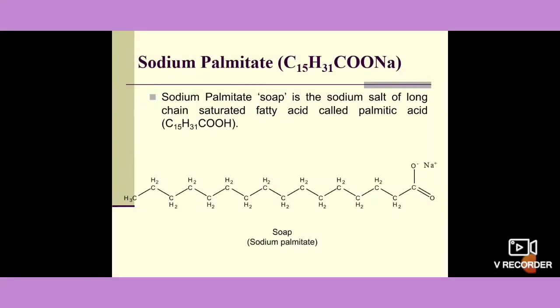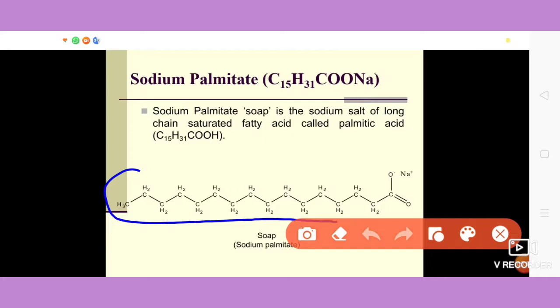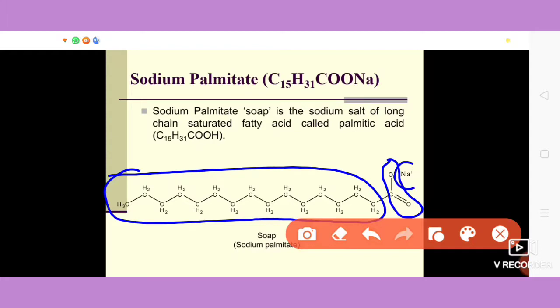Next example is sodium palmitate. Sodium palmitate soap. This is the sodium salt of long chain saturated fatty acid which we call palmitic acid. Again students, we can see that this is a long chain of carbon where carbon-carbon single bond is present, and this is the carboxylate group which is present at one end of this chain. This carboxylate group is present with the sodium ion, therefore this is a sodium salt of palmitic acid.